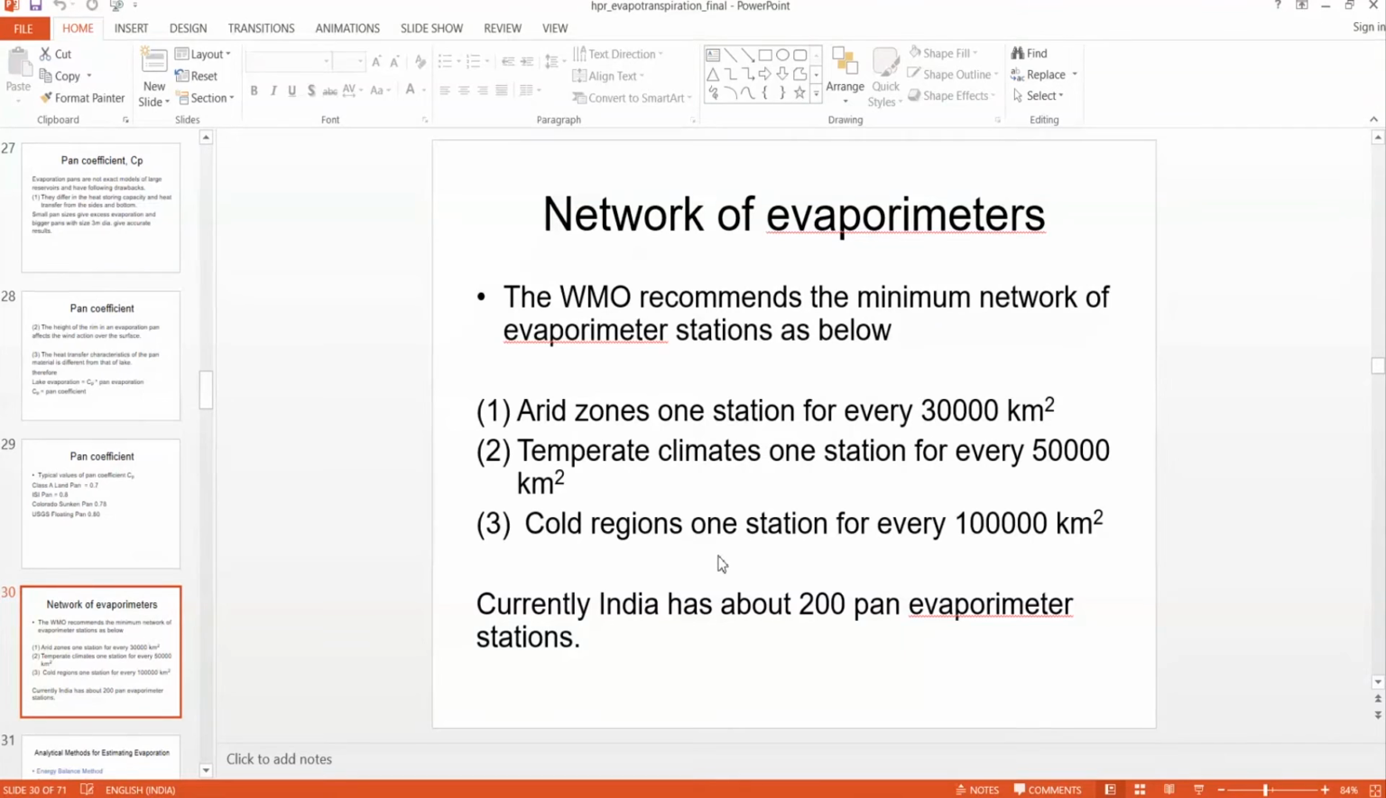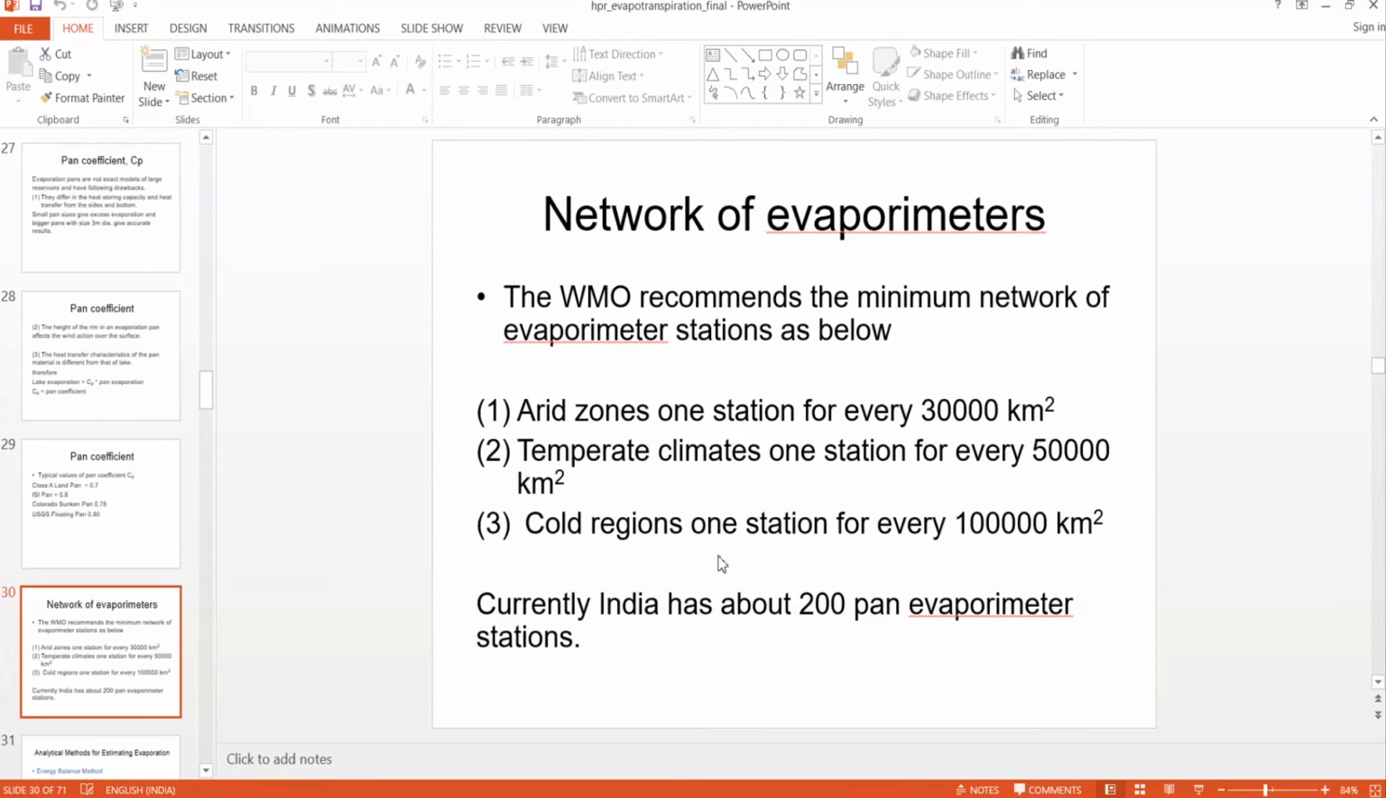The World Meteorological Organization recommends a minimum number of evaporimeters in a given area. In arid zones, like a desert, where rainfall is less and evaporation is high, there should be at least one evaporimeter per 30,000 square kilometers. That means around